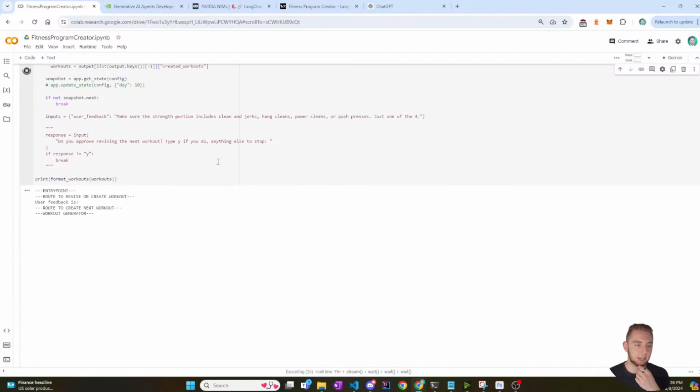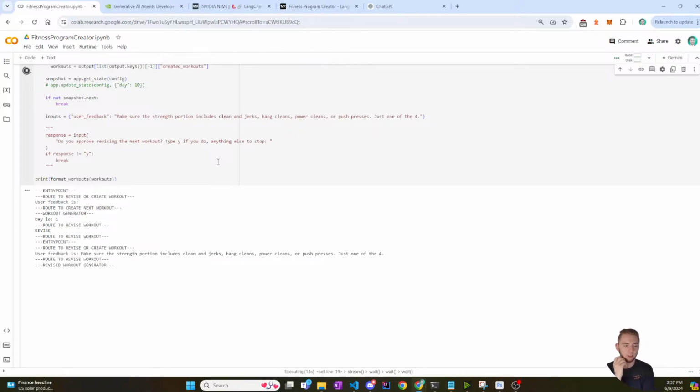So I'm just going to run it again and hope that it doesn't screw it up. And yeah, looks like right off the bat it's able to generate the first workout and it was fine. So it's an intermittent issue because LLMs have a bit of randomness to them, and that is totally expected. Okay, so we're good now. So now it is revising the first workout, which is super solid.